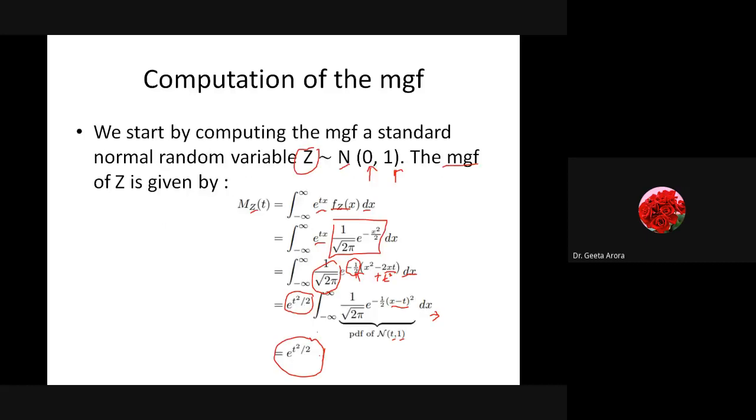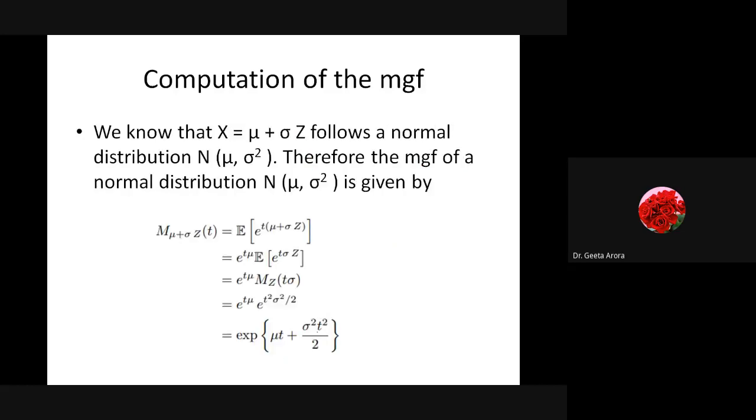And now what we have to find out is for the normal distribution. Whatever we have done here, we have done it for the standard normal random variable. We started by computing the moment generating function of a standard normal random variable, which we have calculated like this. And now the purpose is to find the MGF of the normal distribution. So how can we write it down? We know z is equal to (x minus mu) by sigma. This is the formula we know for the standard normal form.